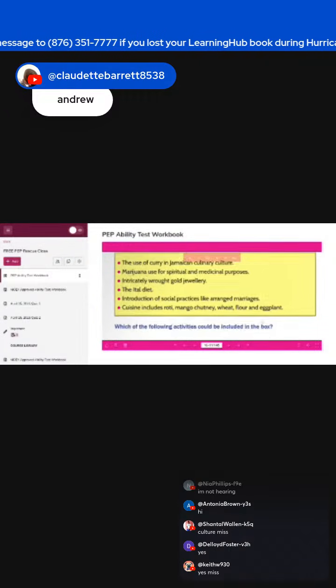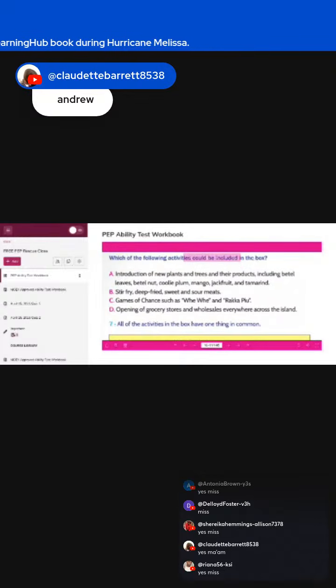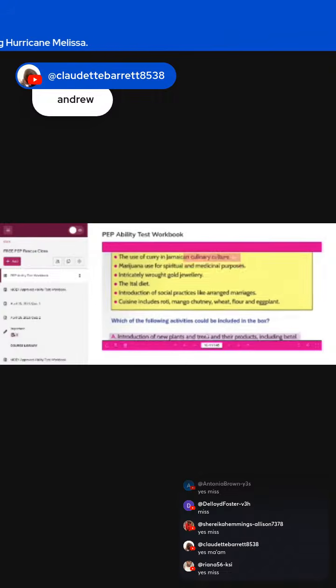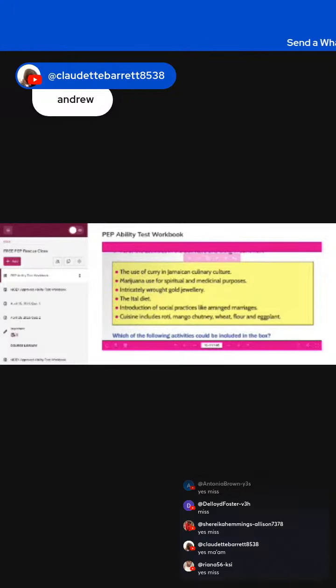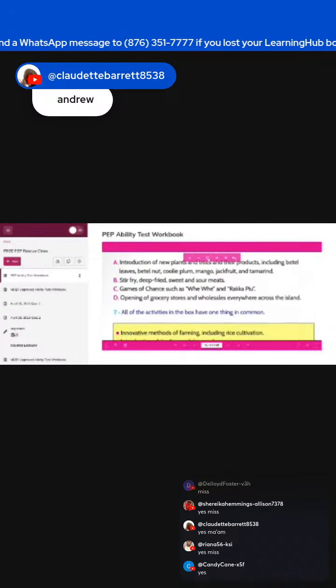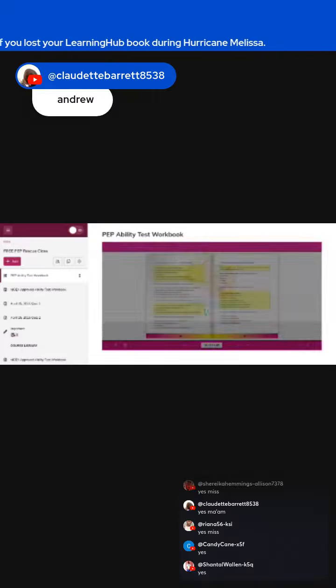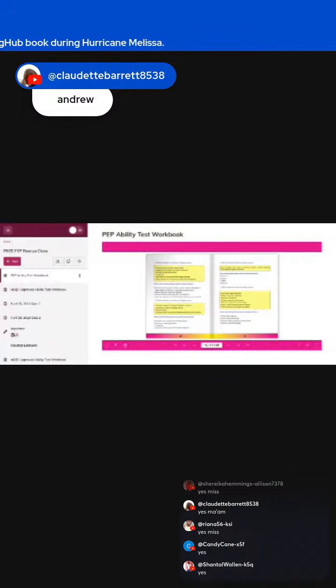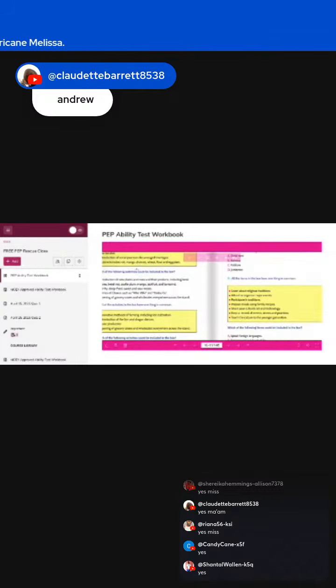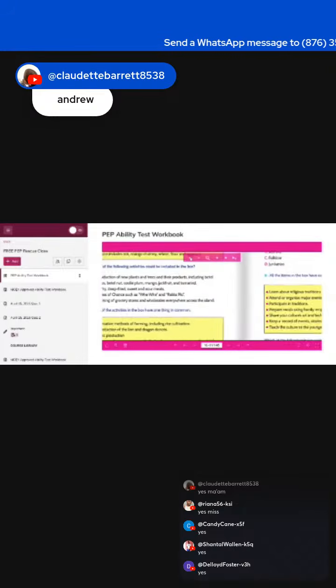All right, so guys, if you look at all of these, you'll realize that these are things that the East Indians brought to Jamaica, right? So naturally, guys, the correct option, if it's going to be included in the box, would be something that the East Indians contributed to Jamaica.